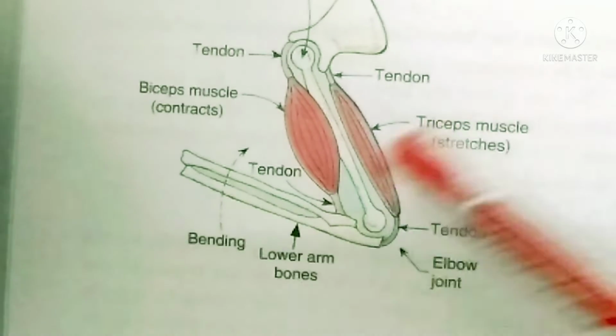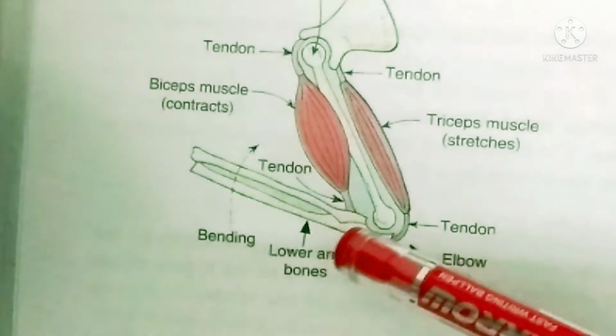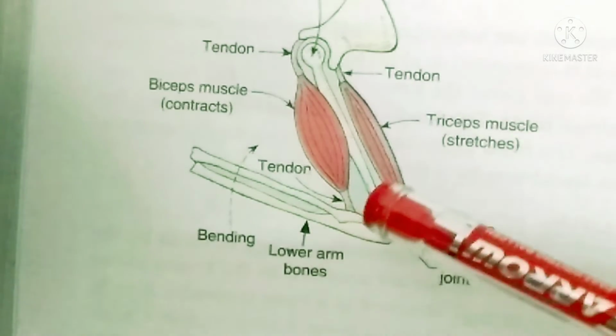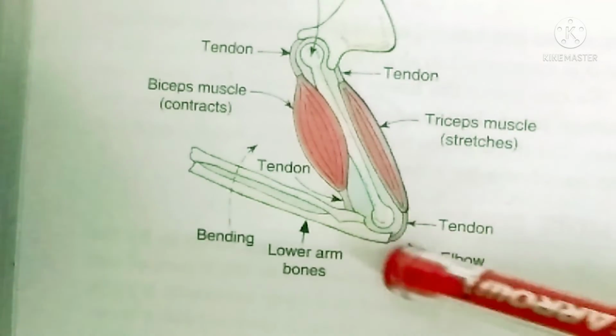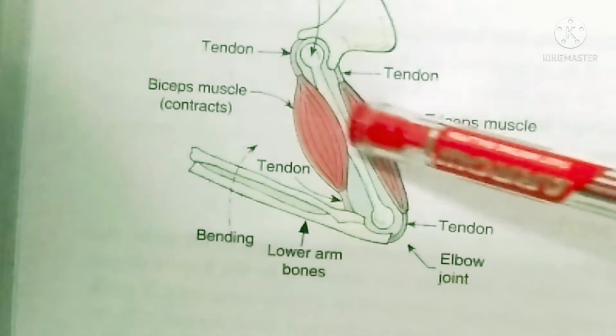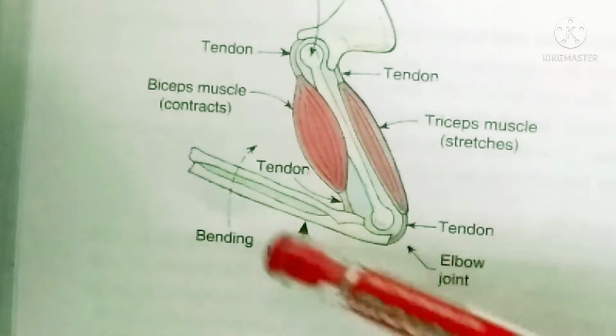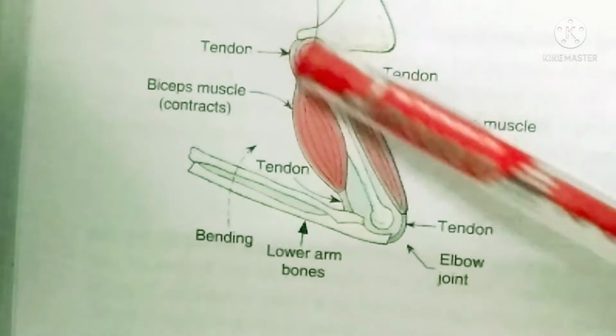Now see here, this is our hand muscles. This part is our lower arm, that is the lower bone. This is the elbow and this is your upper arm. Now here you have the triceps and here you have the biceps. Okay. So this way we are folding the hands.